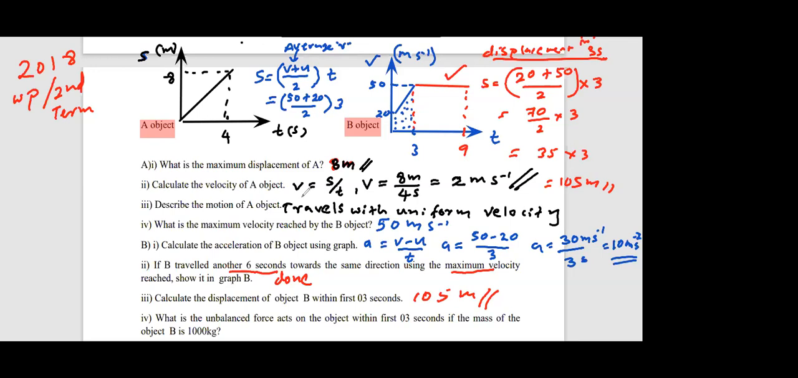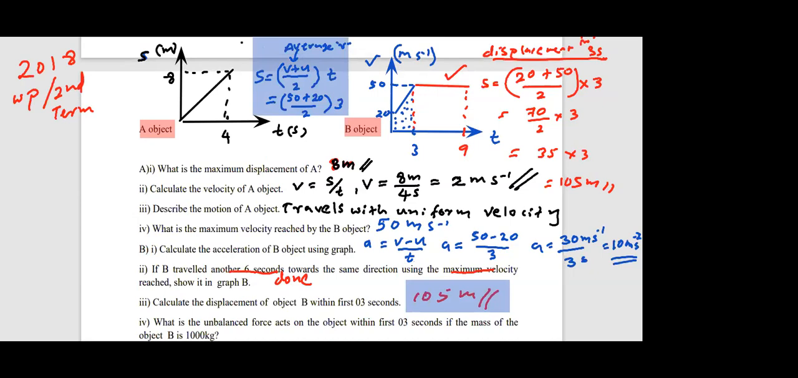Please be honest, how many of you got the answer 105 meters here? B3, the answer 105 meters. Those who have done this at home, I will highlight. This is one method, average velocity into time. This is the other method, area of the trapezium. So I'll highlight both. Displacement in the first 3 seconds equals the area of the trapezium or average velocity into time.